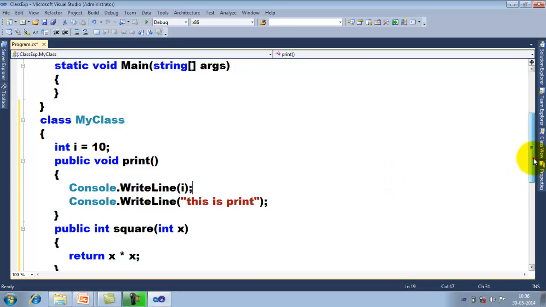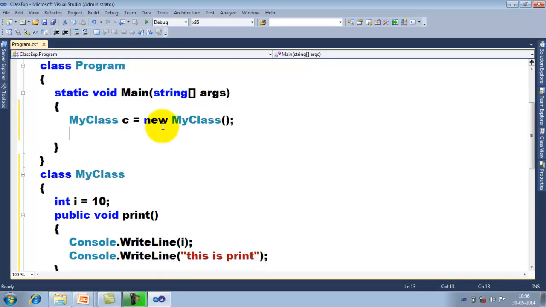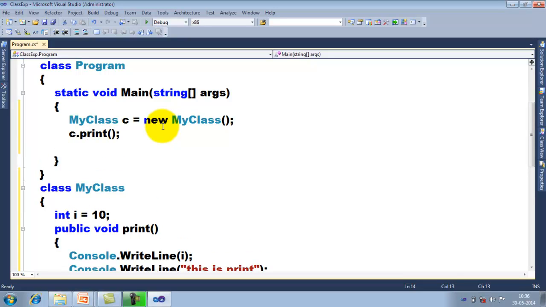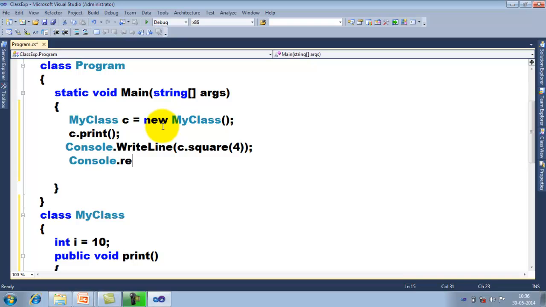So this is the way we create classes, and to invoke this class we create an instance. See the procedure to create an instance of the class: MyClass c = new MyClass. In order to invoke those members, call c.Print, call c.Square. As it is a function, in order to print the result of this function, there should be a WriteLine method. You just try to concentrate. At the end, this is simply a ReadLine method.